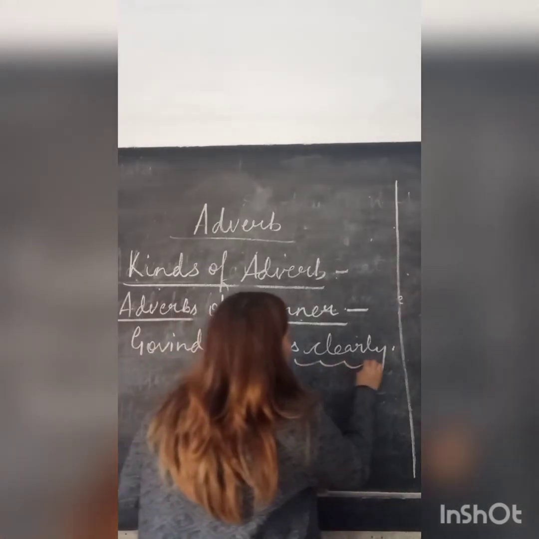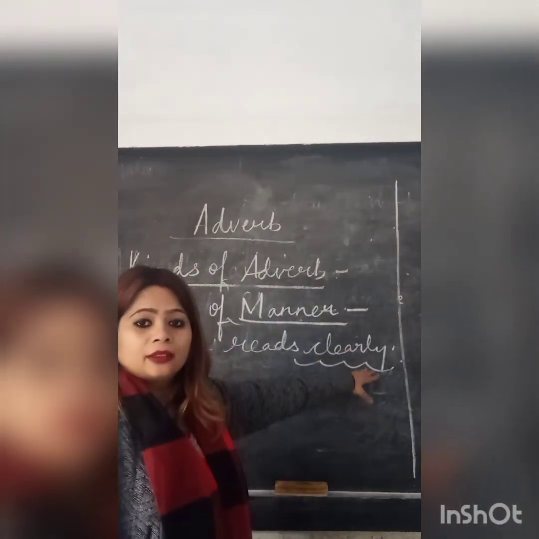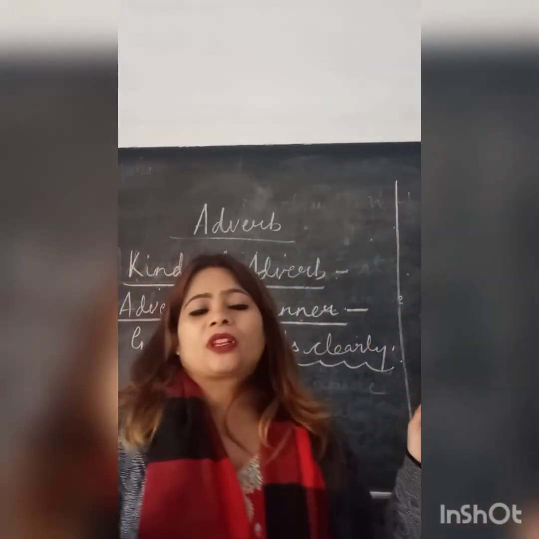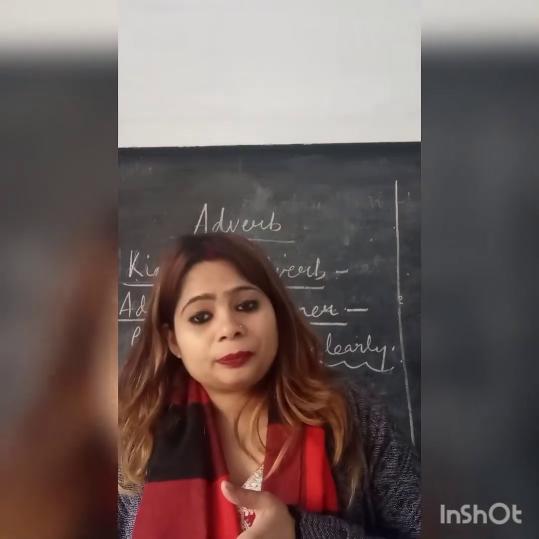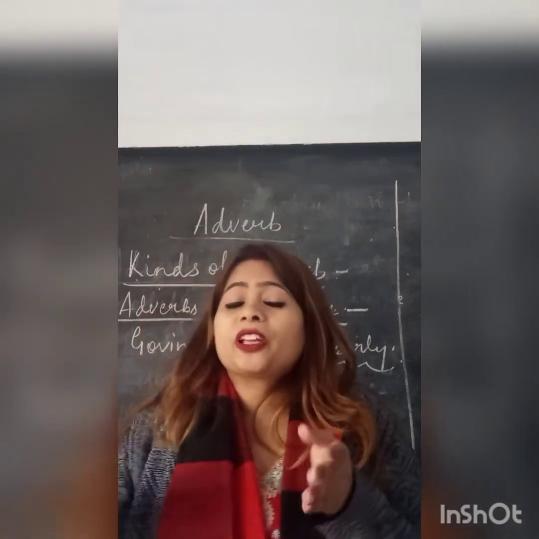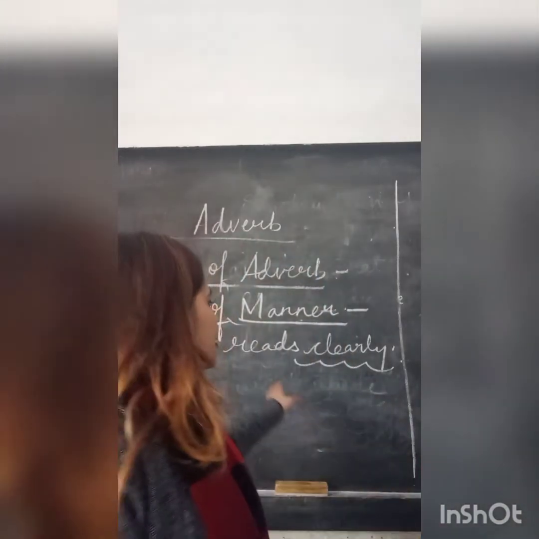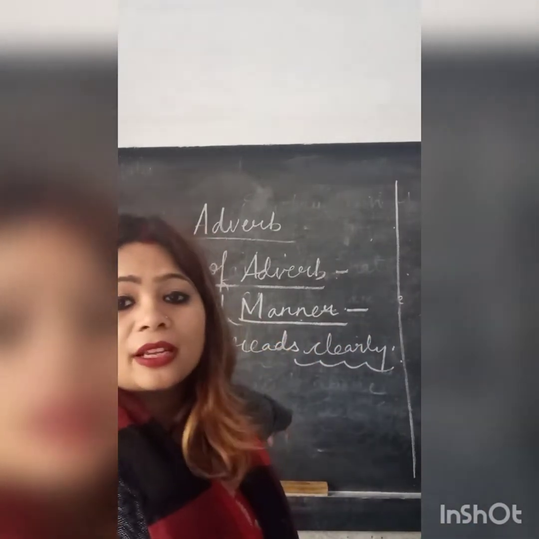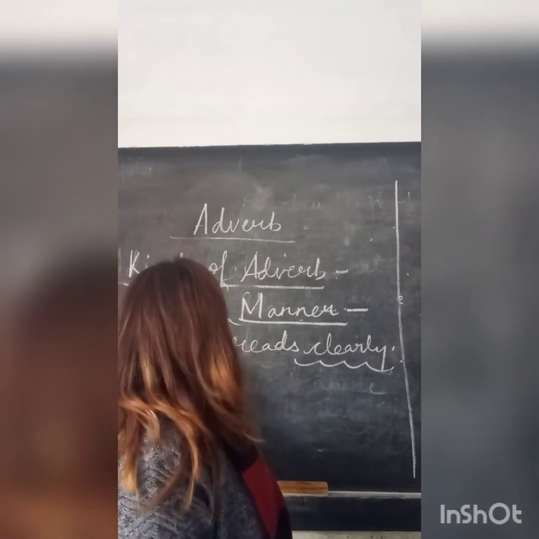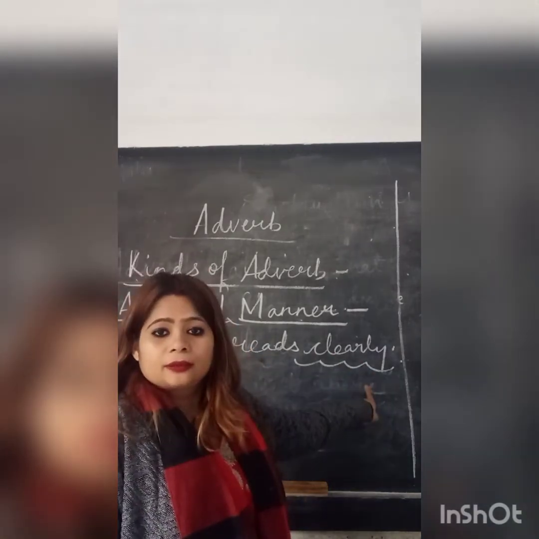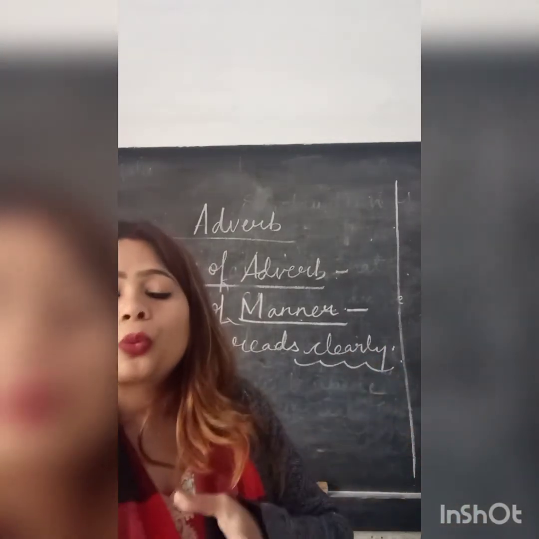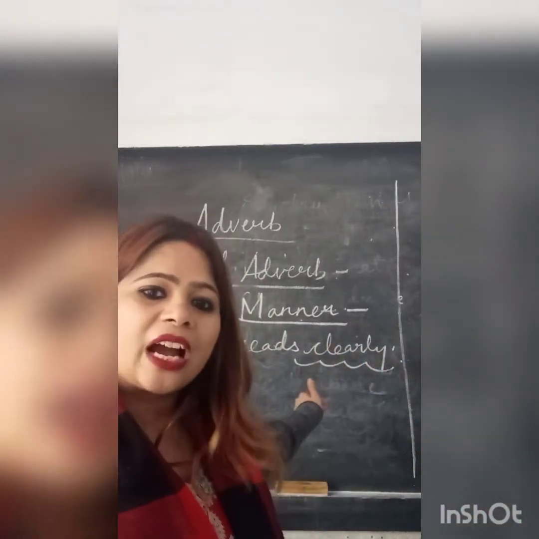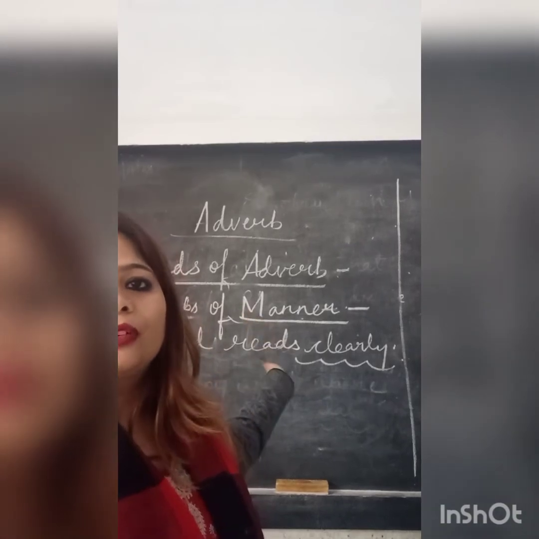We will answer, Govind reads clearly. If he is not reading clearly, we will say Govind is not reading properly. But Govind reads clearly is giving you exactly how the action of reading is taking place. In what way and in what manner the action is taking place, that is the answer for adverbs of manner.